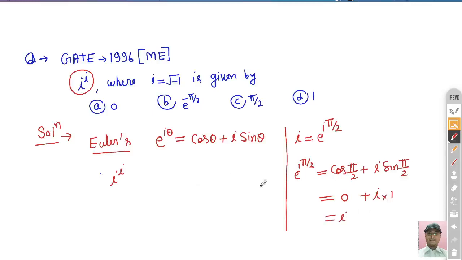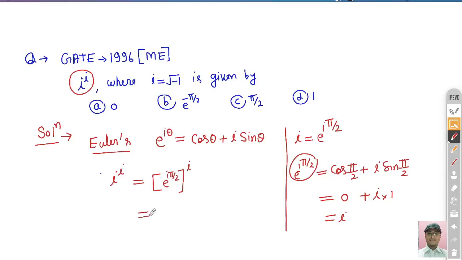So in place of iota, you can write e raised to the power i pi by 2. I simply put it here because the options are in the same form. So in place of i we can write e raised to the power i pi by 2, and again the power is i. Only at one i, I just put e raised to the power i pi by 2.